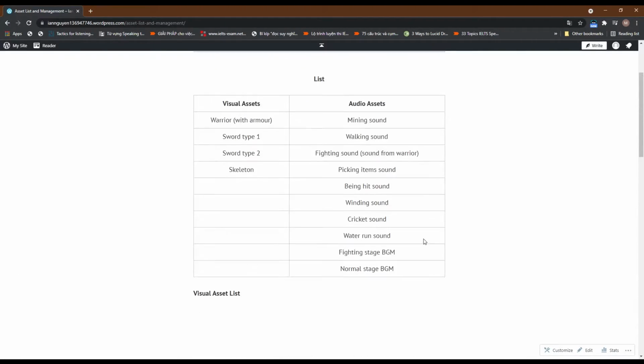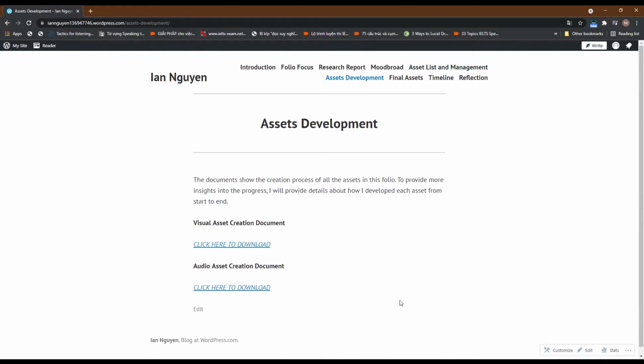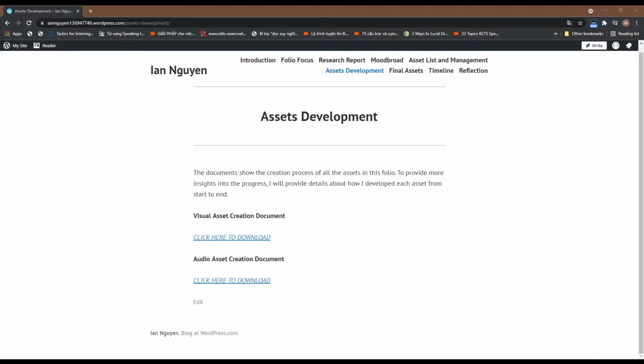Next, we come to the development process of the assets. The documents that I provide here will show the creation processes of all the assets in this portfolio. To provide more insight into the process, I will give details about how I developed each asset from start to end. Here I will talk quickly about how I developed the assets in general.